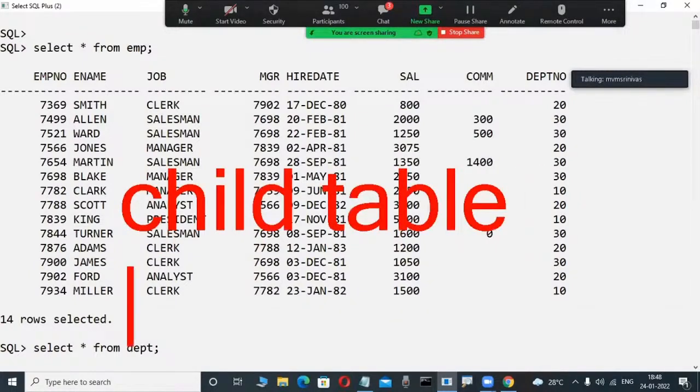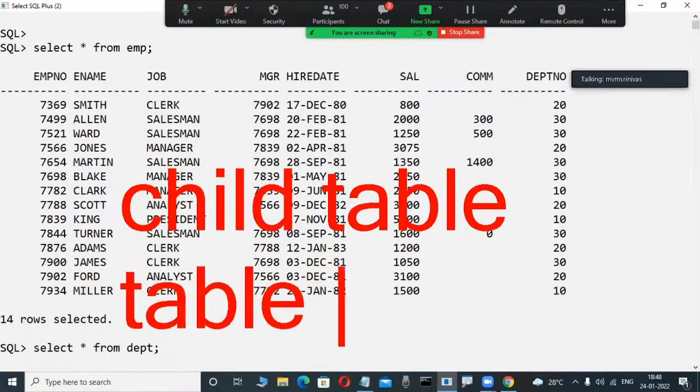Some fellows are asking in our class, Murali sir, you are telling a bookish knowledge only: DEPT is a master, EMP is a child. Scott's some tables are there in Google also. How can you give the guarantee? Suppose I am a first-time newcomer. How do I understand in a project, on the documentation side, this is a master, this is a child?